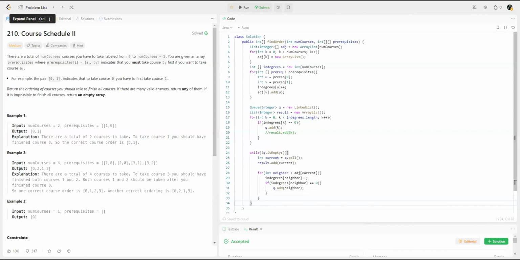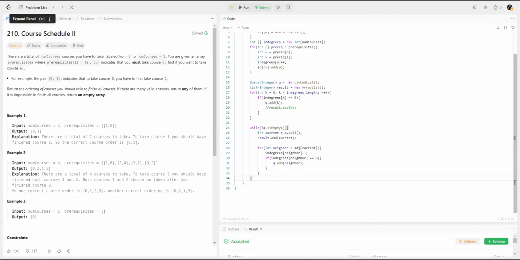One thing we want to do now is check, once our while loop is done, we don't just return. We want to check if we processed every element. How do we check that? Well, if our result has every element. So if result dot size is not equal to num courses, then we know that we have a cycle.